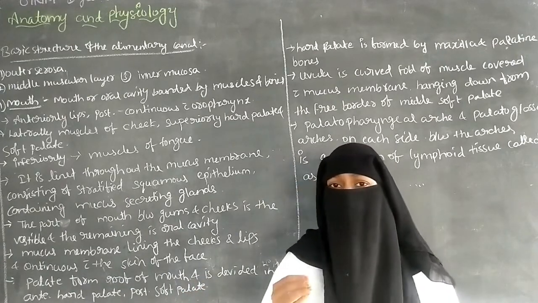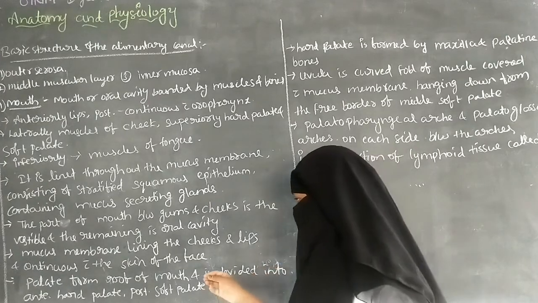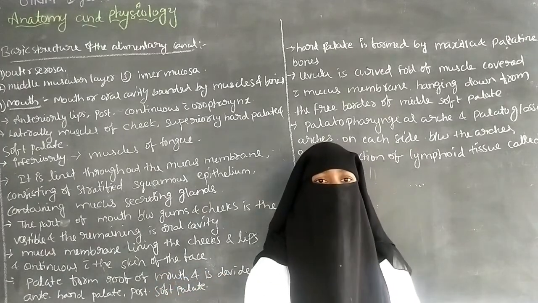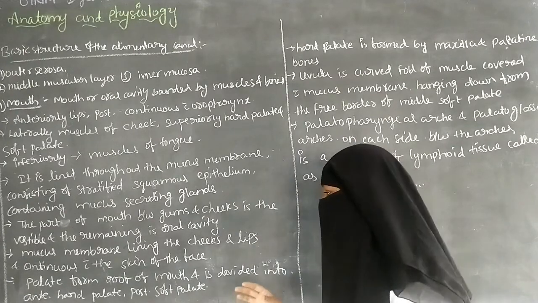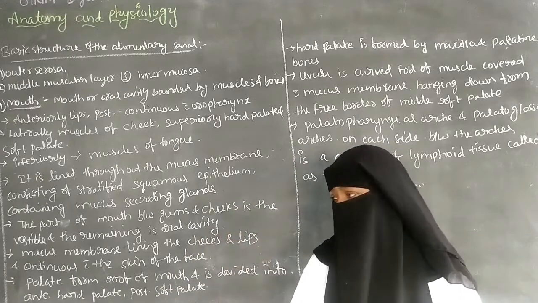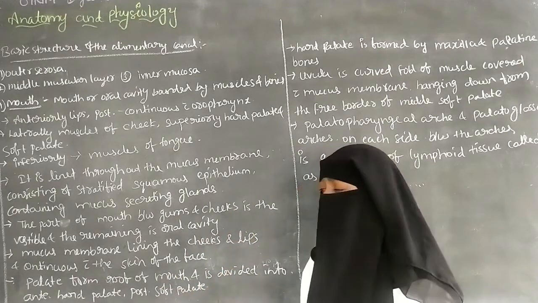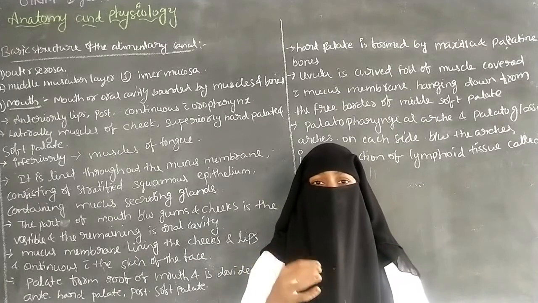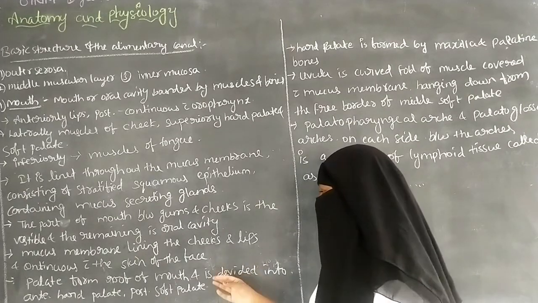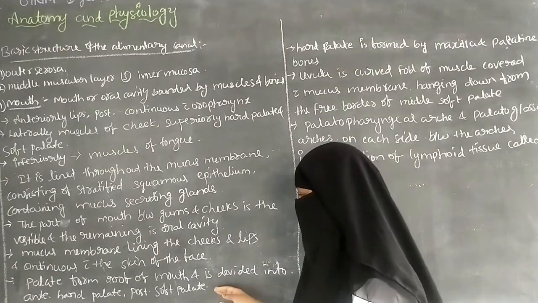The anterior part of the roof of the mouth is formed by the hard palate, and the soft palate is situated on the posterior side of the hard palate. The posterior soft palate helps in chewing and swallowing, and it also helps the voice for speaking.